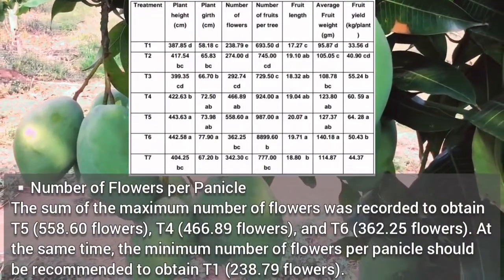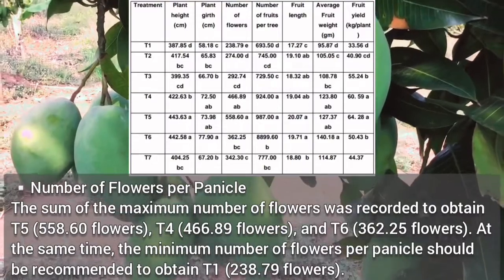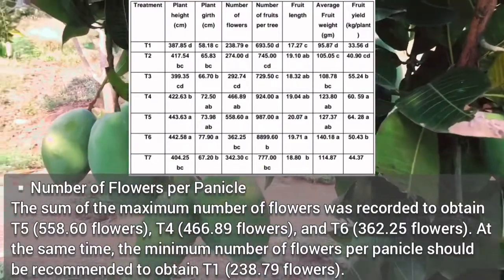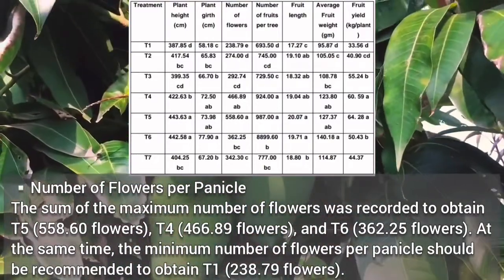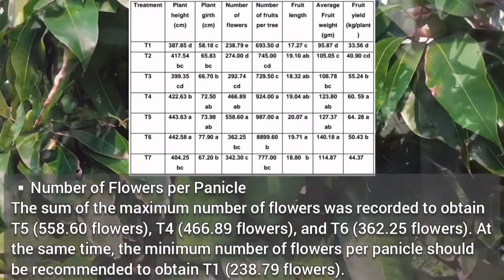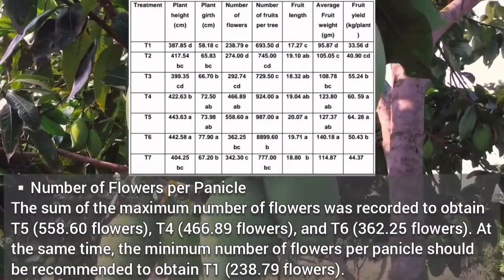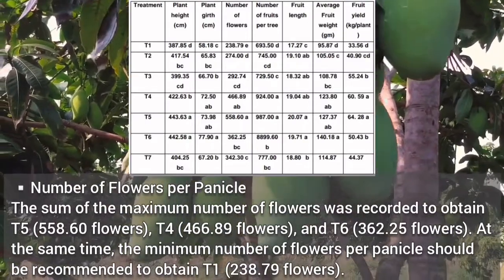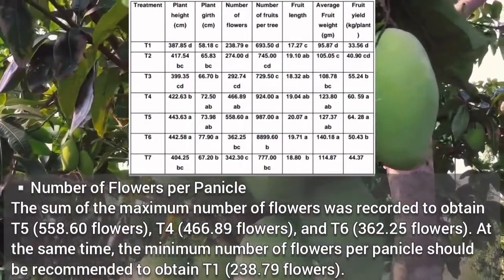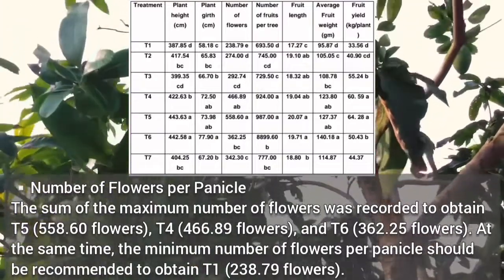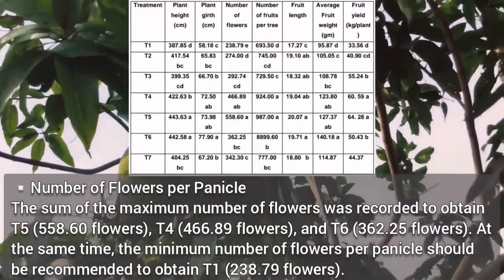Then, number of flowers per panicle. The maximum number of flowers was recorded for T5 at 558.60 flowers, T4 at 466.89 flowers, and T6 at 362.25 flowers. The lowest number of flowers per panicle was obtained for T1 at 238.79 flowers.